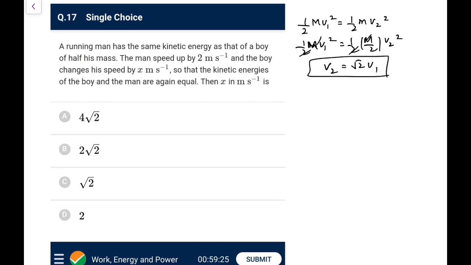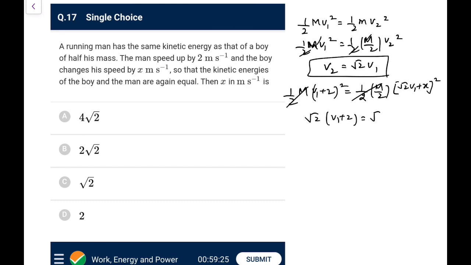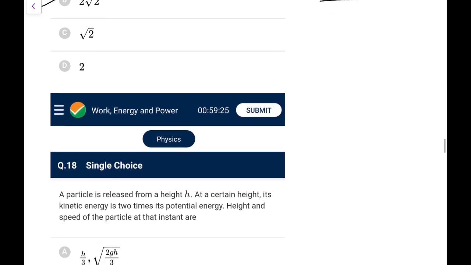Now the man speeds up by 2 meter per second, so his speed will become v1 plus 2 for sure. So it would be half m into v1 plus 2 whole square, and the boy changes the speed by x, so definitely he will also be increasing the speed for sure. So it would be v2 plus x, that is root 2 v1 plus x, and again both are equal. So half m goes. So we have root 2 times v1 plus 2 is equal to root 2 v1 plus x. So root 2 v1 goes, so x is equal to 2 root 2. So the question comes out quite easily if you go by what is given and write the proper equations.